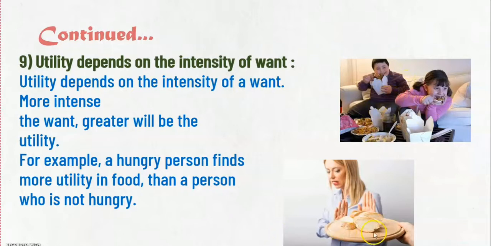And now see in the second picture, this lady is totally filled with food, and that is the reason now she doesn't want to eat further. Here, what we can conclude is, the more the intensity, the more urgent the want, the more and more satisfaction it is going to give you. So, utility depends on the intensity or urgency of want.